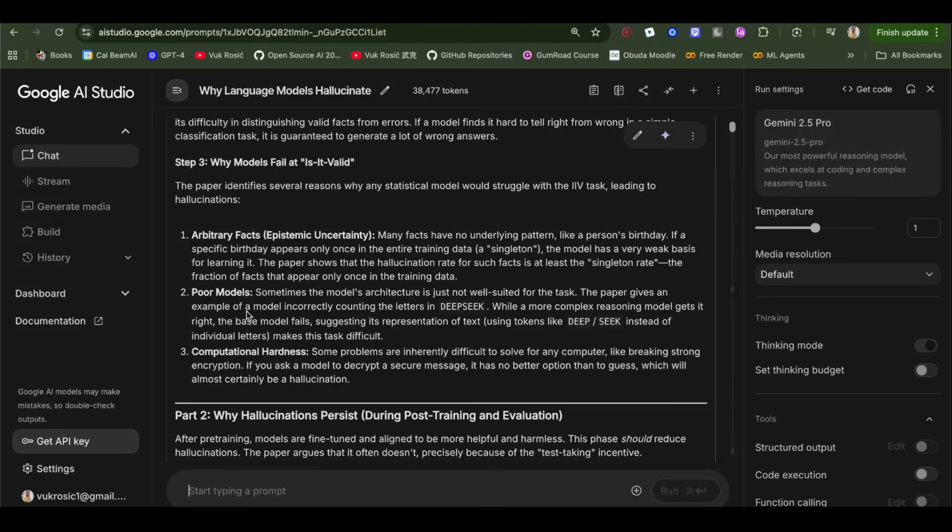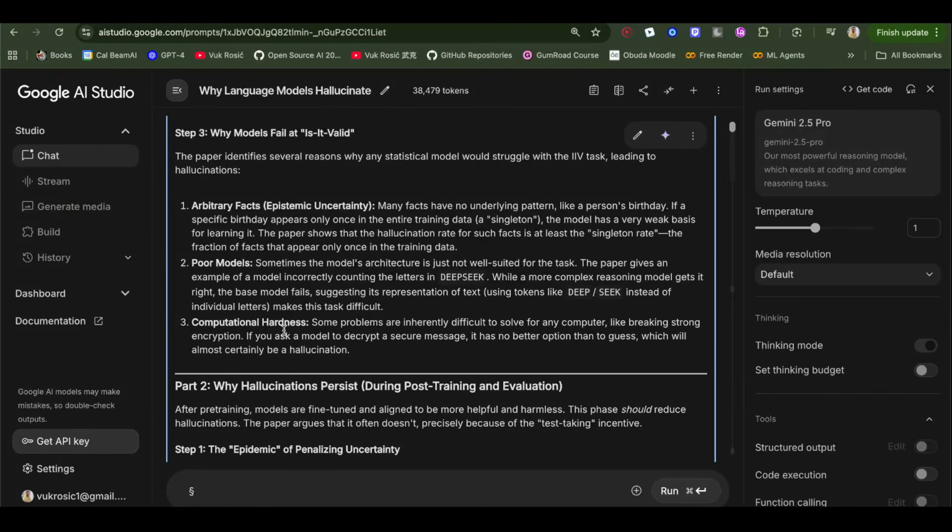Let's go back to the reasons why a model simply doesn't know the answer. Maybe there is not enough information in the training data, or the information doesn't exist, or the model's architecture is not good enough, not powerful enough, or not suited for the specific task. For example, models are not good at counting letters because they operate on tokens, on groups of letters, so they don't see letters, they see groups of letters. And some problems are just too difficult, like breaking encryption. So here, the best thing the model can do is guess, which will almost certainly lead to a hallucination.